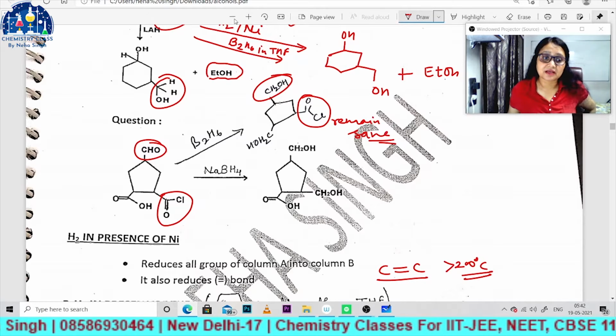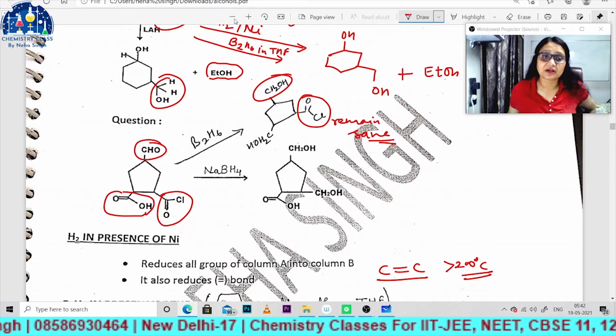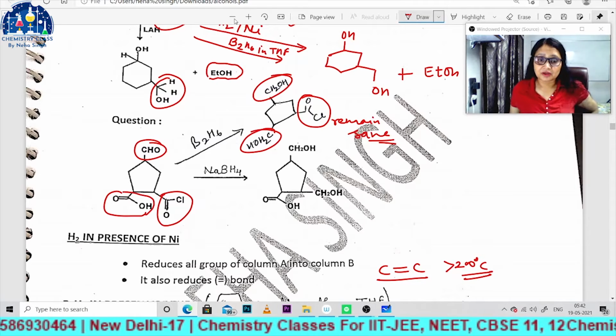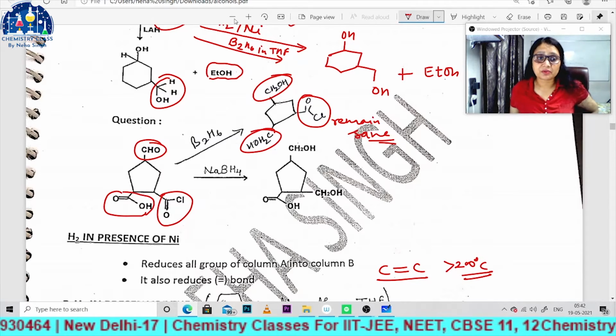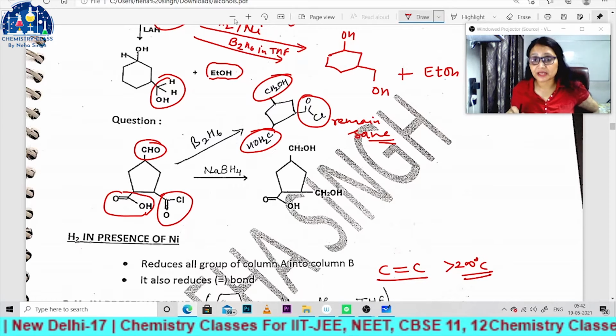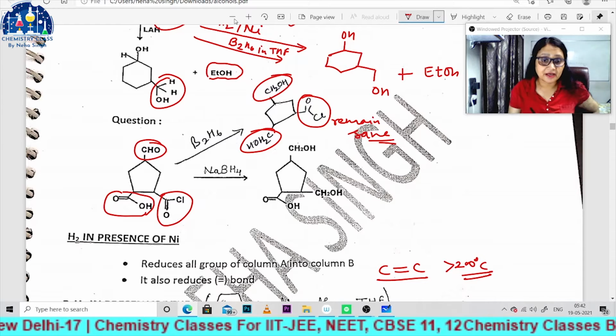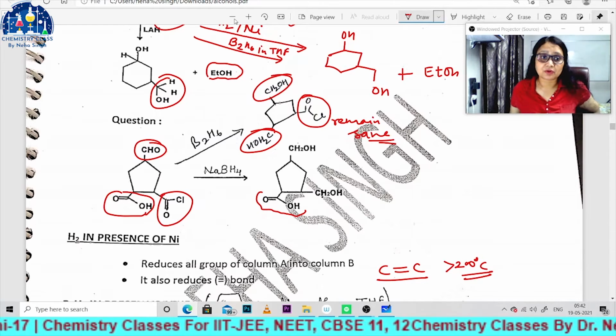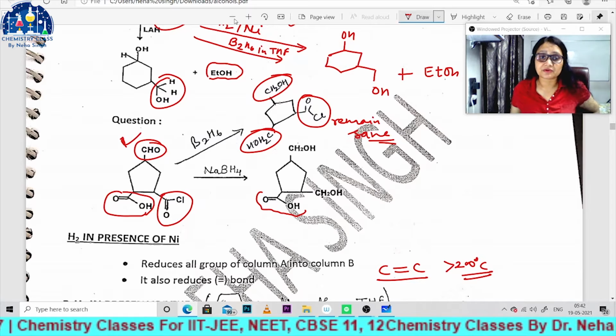And this is acid, so acid group will convert into alcohol. If I talk about the sodium borohydride, as you know, sodium borohydride will not reduce ester and acid, so only this group will remain same, and otherwise both these two groups will be reduced.